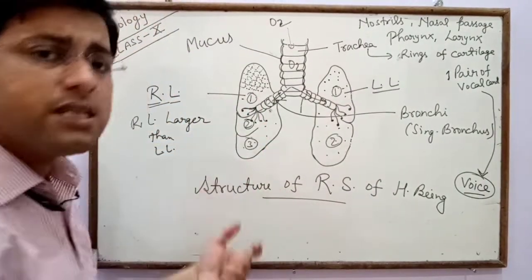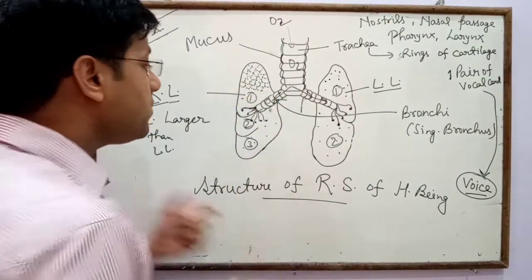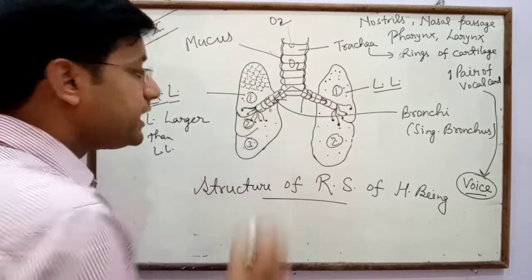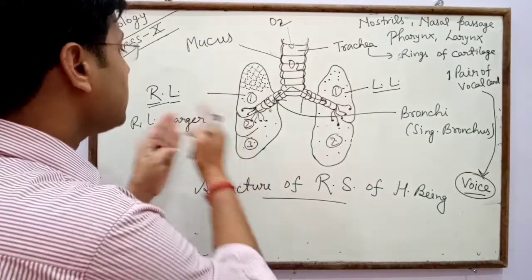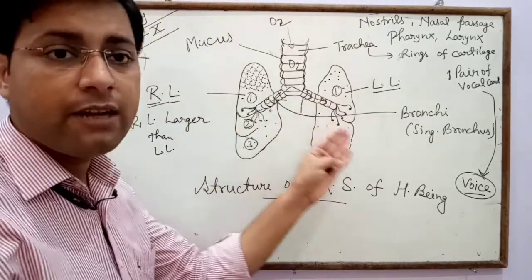So due to the presence of 3 lobes, the size of the right lung is larger than the left lung.